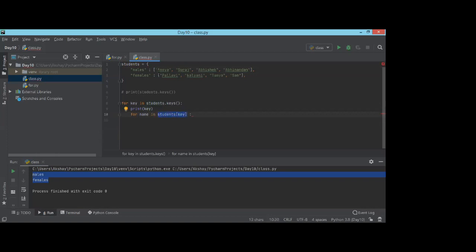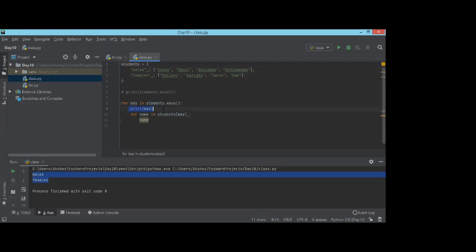This will give me this list and this list. First time it will iterate to this and give me the first list, then the second list. I just wanted the names. I don't want to print any list or the name of the key. I just want to iterate over the value. So this is the simplest way to achieve our goal. Now I got a name. See what this first for loop is doing: it is iterating over the students dictionary, giving me the first and then the second.